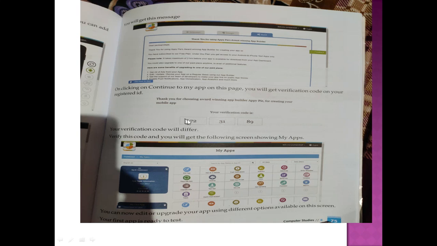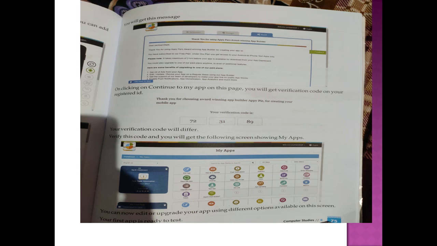After entering the verification code, it will verify the code and you will get the following screen showing My Apps, and then your app will be created and you can use it free of cost. So this is the way to create apps.